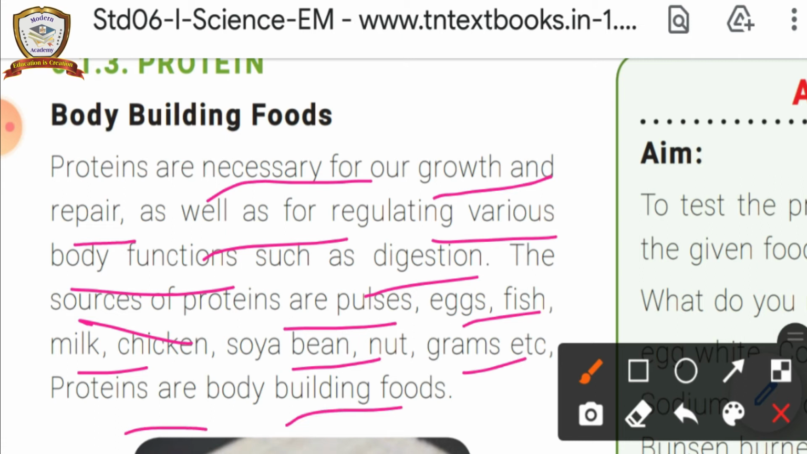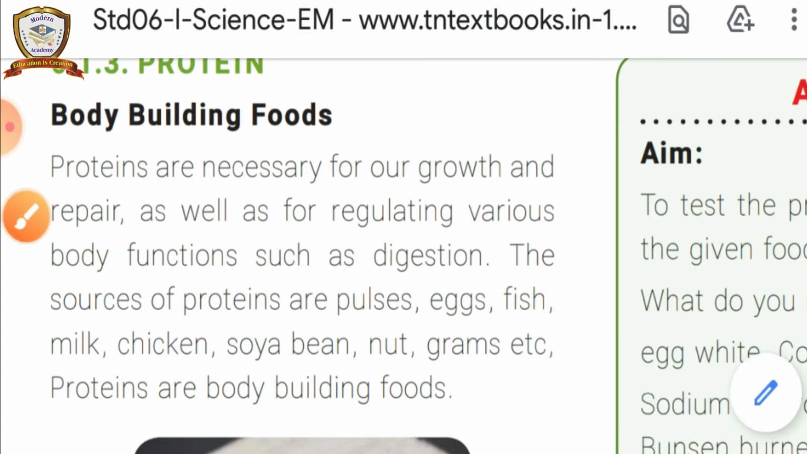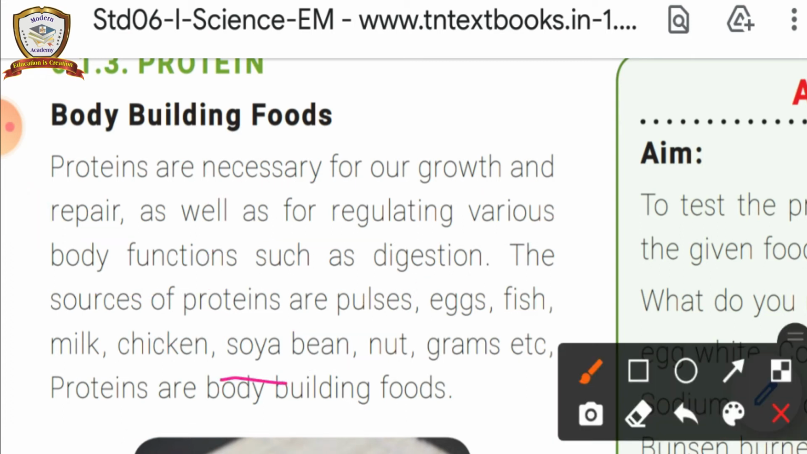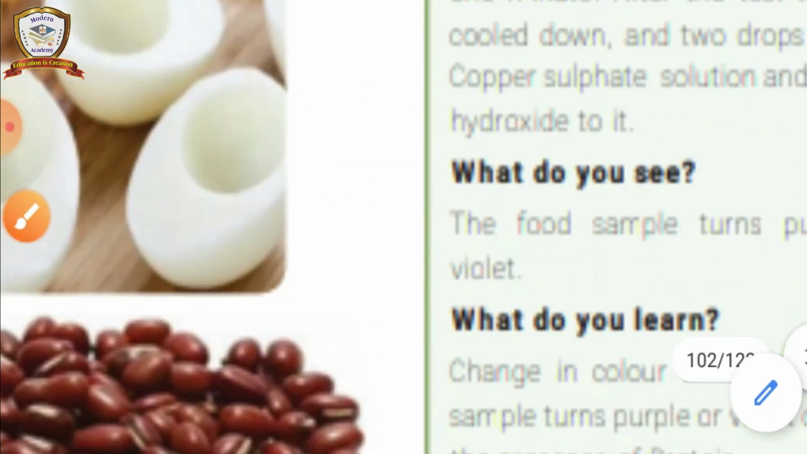Protein is also one of the components of food. So protein helps our body growth, repairing and regulating various body functions. What are the works of protein? Body growth, repairing and regulating various body functions. What are the sources? Pulses, egg, fish, milk, chicken, soya bean. So body building food is also known as protein.